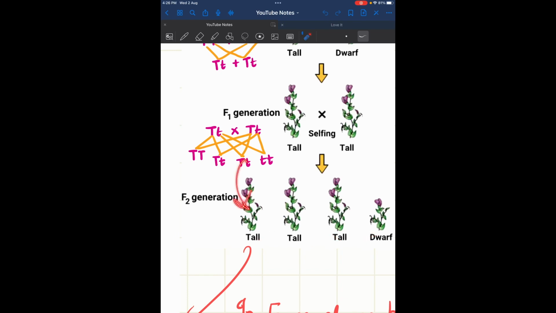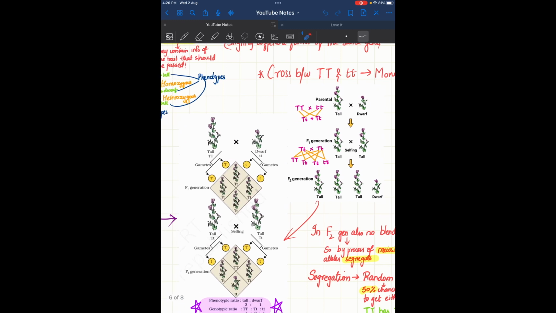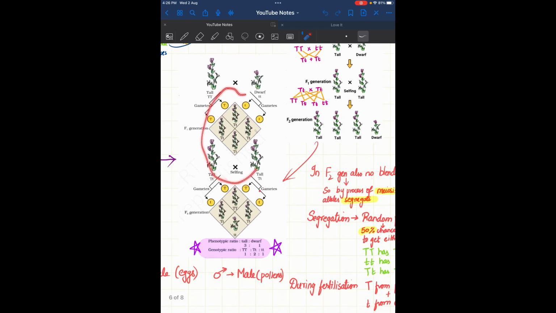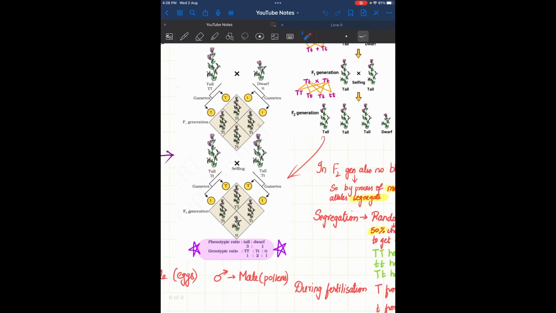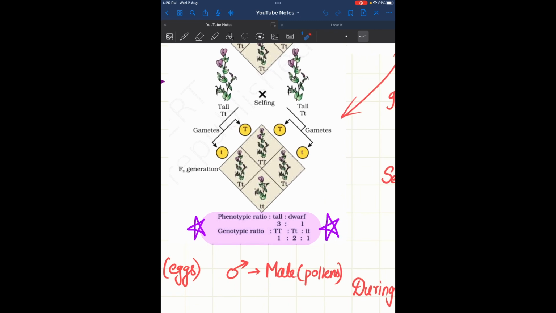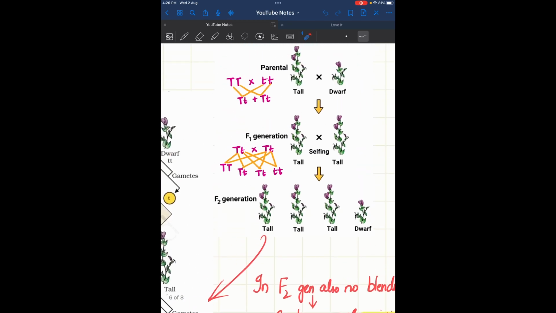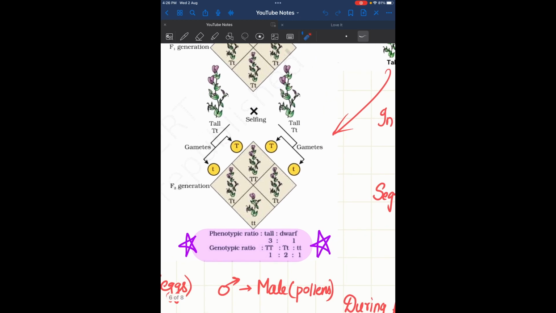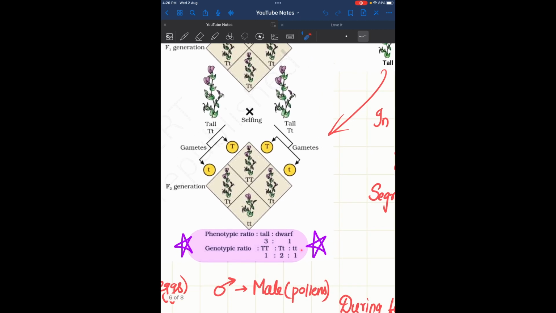This is the same thing they have shown here. This is the monohybrid cross given in the textbook. They have also crossed like what I have done. Now a phenotypic ratio 3:1, genotypic ratio 1:2:1. How do we find this? Let me tell you. In which generation? F2 generation. Only in the F2 generation can we see the difference, right?